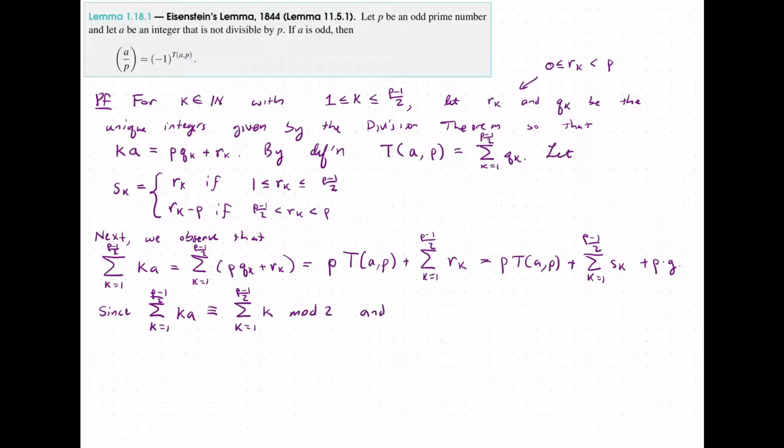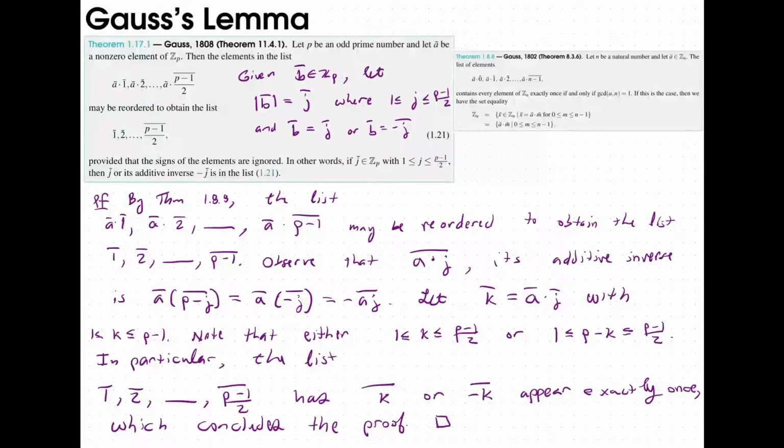And we also have that the sum from k equals 1 to p minus 1 over 2 of the s sub k's is congruent to the sum from k equals 1 to p minus 1 over 2 of k mod 2 by Gauss's theorem. And so here we're using theorem 1.17.1.